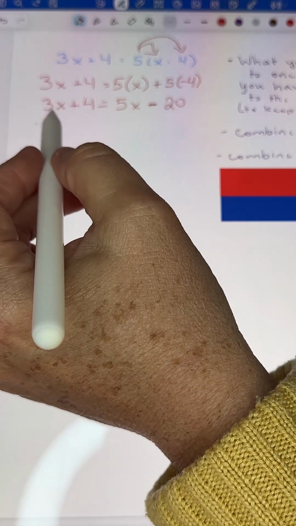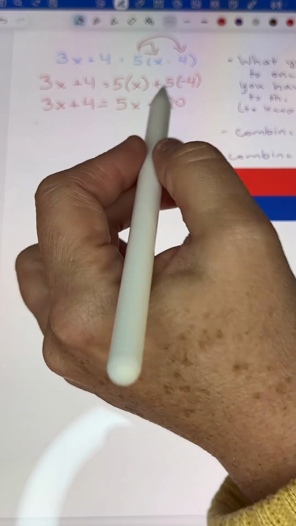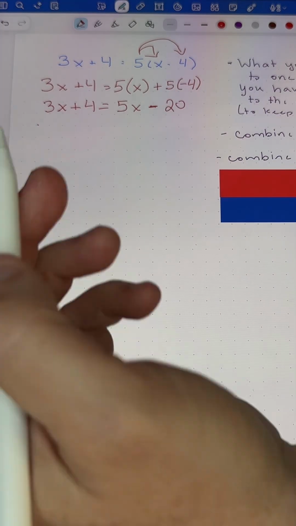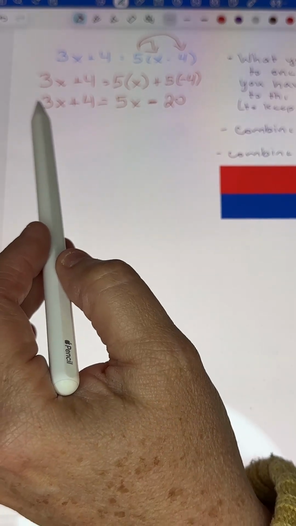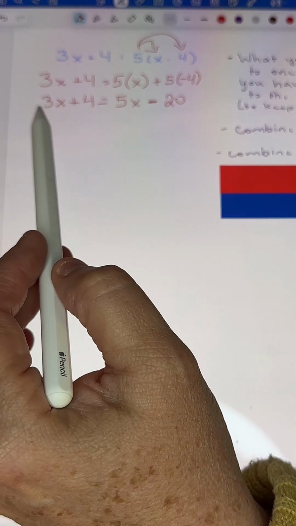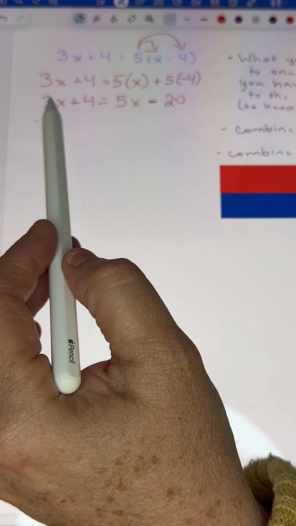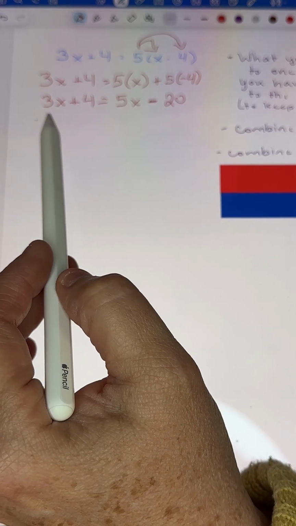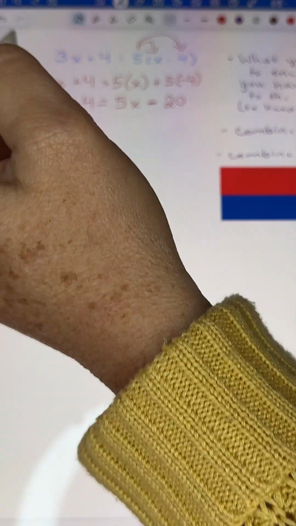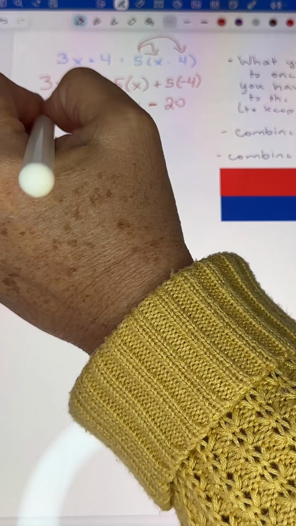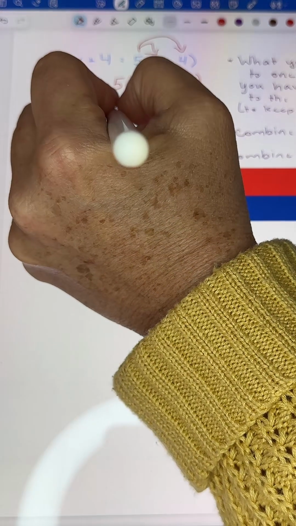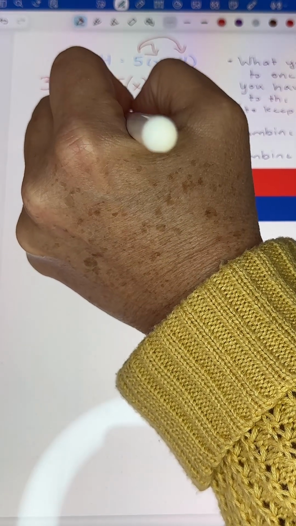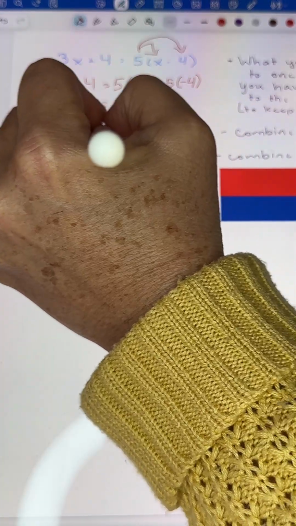I'm going to combine my variables over here so I don't have to deal with negatives, and I'll show you how we're going to do that. So we have got to cancel this out, or get rid of this. And we are going to do that by subtracting 3x because that would equal 0. So we have a positive 3x, so we're going to subtract 3x. Remember, what you do to one side, you have to do to the other. So I'm going to subtract 3x from this side.